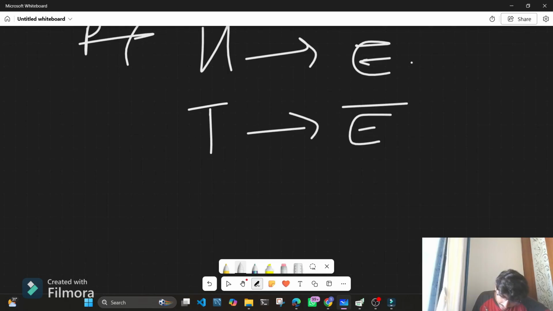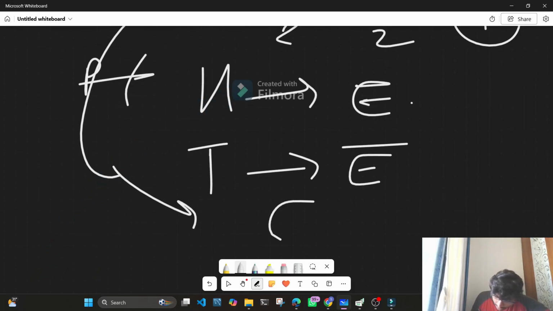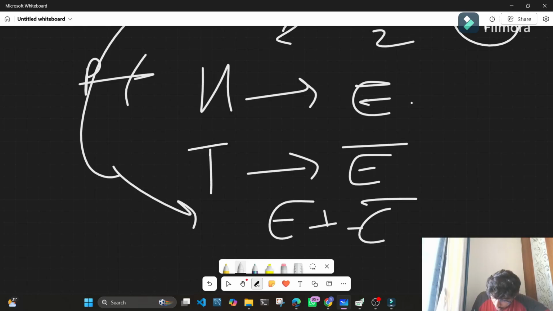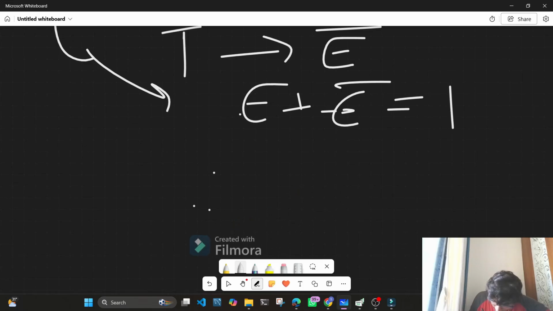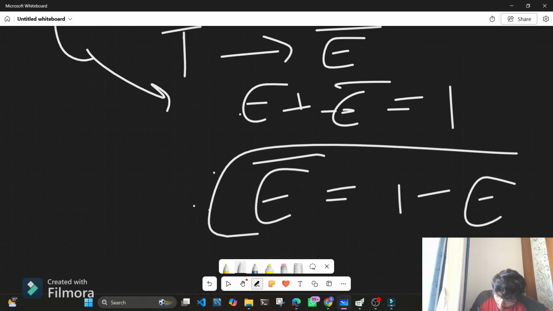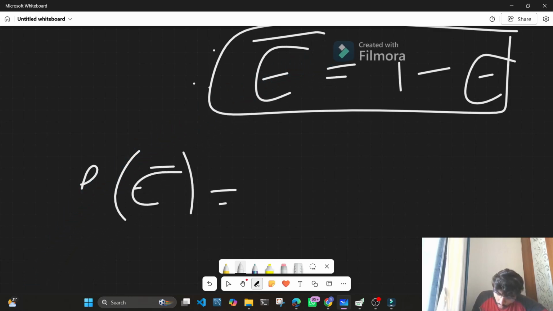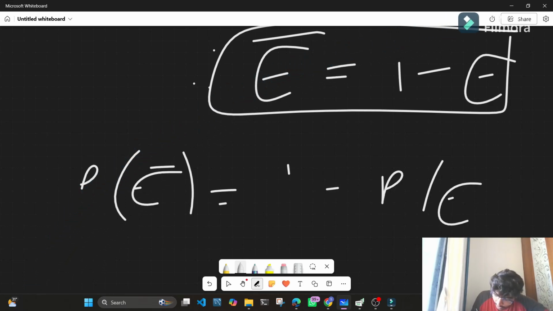So we can derive that E plus E bar is equal to 1. Let's say E is heads and E bar is tails. So we can say that the probability of E complement is equal to 1 minus the probability of E.